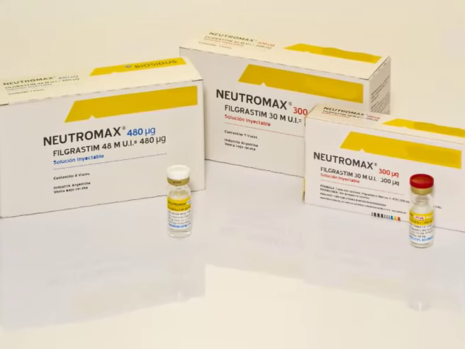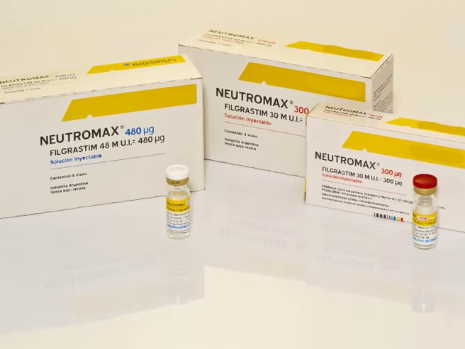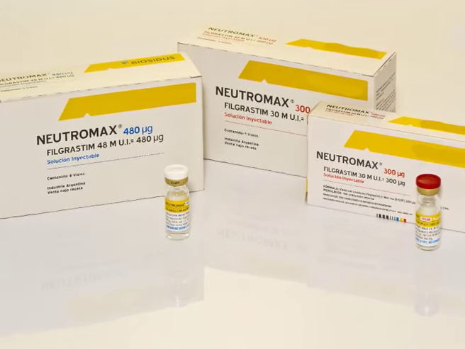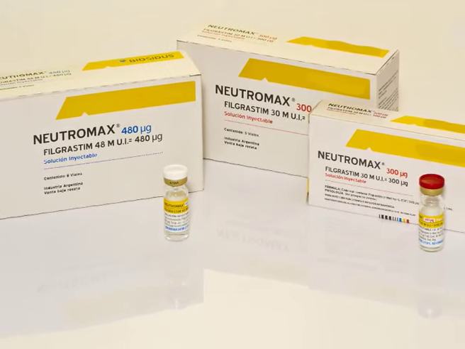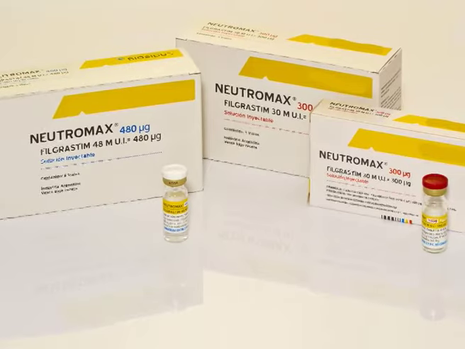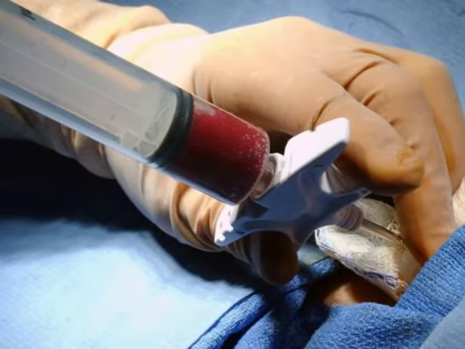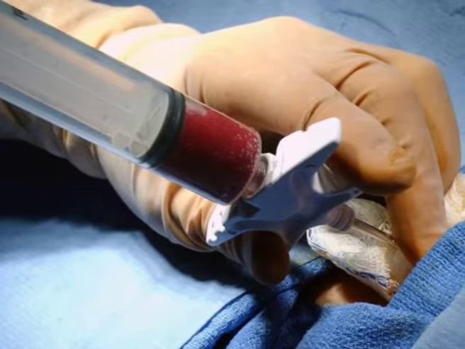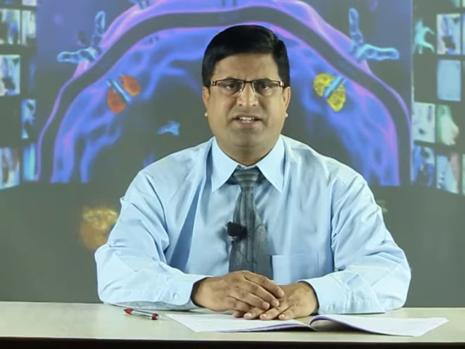Filgrastim, a recombinant human granulocyte colony stimulating factor, G-CSF, produced in E. coli, principally affects the proliferation and differentiation of neutrophils within the bone marrow. It is a single chain polypeptide containing 175 amino acids which differ from the endogenous glycoprotein by the addition of an N-terminal methionine.